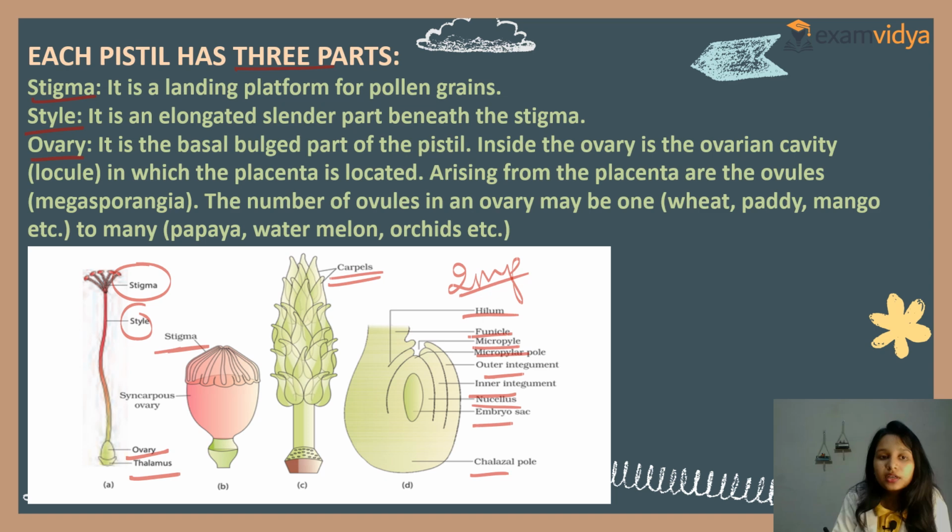Now, the stigma is what? Now see the structure of a stigma. It is the landing platform for pollen grains. The style is an elongated, slender part beneath the stigma. Ovary, it is the basal bulge part of the pistil.